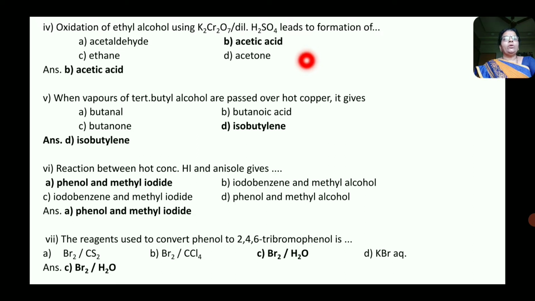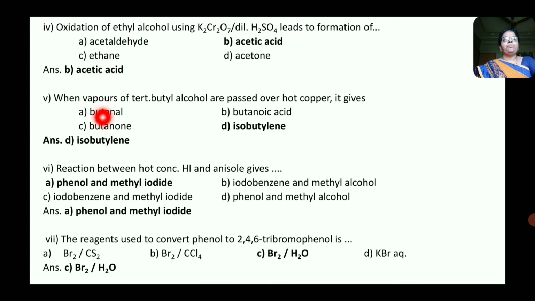Now here K2Cr2O7 in dilute acidic medium is a strong oxidizing agent, and therefore ethyl alcohol when undergoing oxidation in presence of K2Cr2O7 and dilute H2SO4 first gives acetaldehyde, which on further oxidation gives acetic acid. Therefore the correct option is acetic acid.